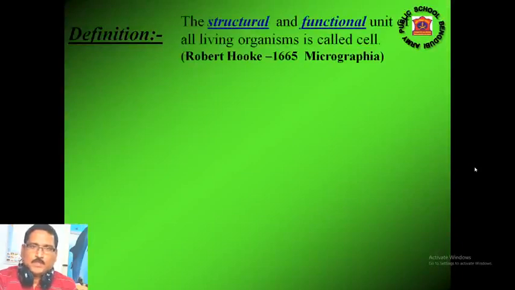Cell may be defined as a structural and functional unit of all living organisms. Robert Hooke, an English scientist, discovered the cell while examining a thin section of cork under his self-made simple microscope. He observed a mass of empty hexagonal chambers like a honeycomb compartment, which he called cells. He explained his observation in a book, namely Micrographia, in 1665. The word cell is derived from the Latin word cella, which means hollow space.